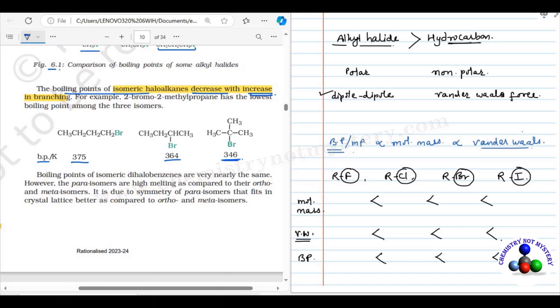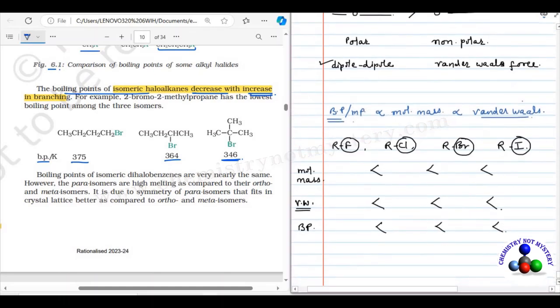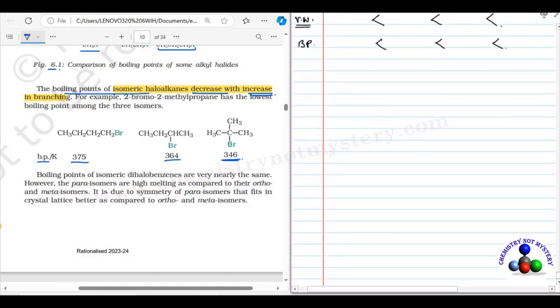Now let's try to understand how branching decreases the boiling point. Draw the structure of 1-bromobutane in 3D. This is the first carbon, second, third, and this is the fourth carbon, which is bonded to bromine.